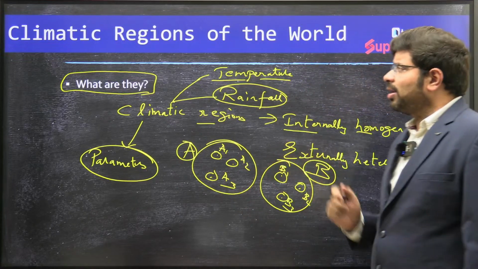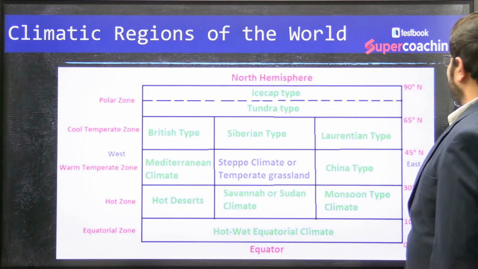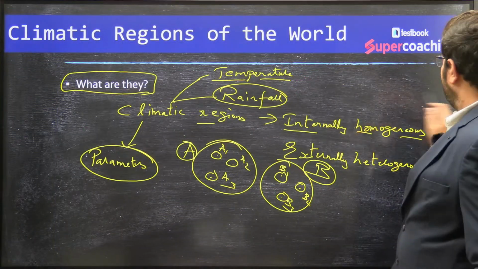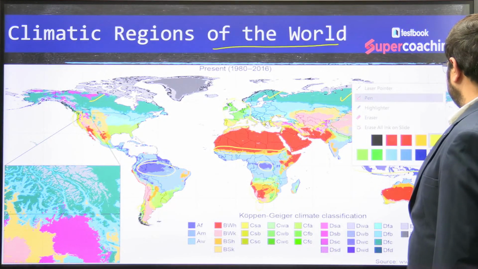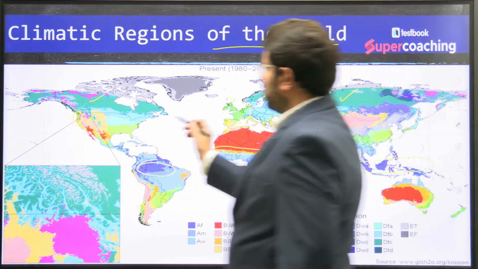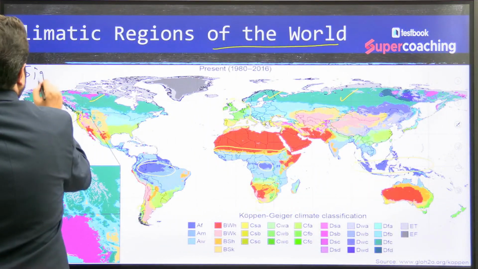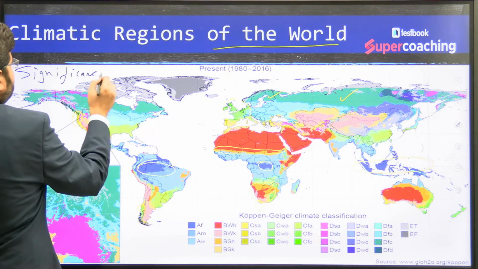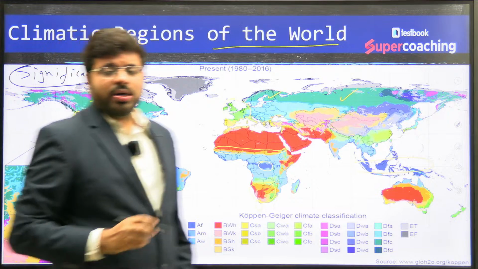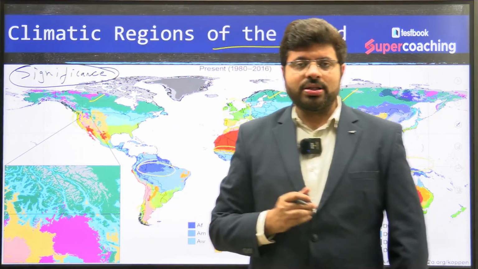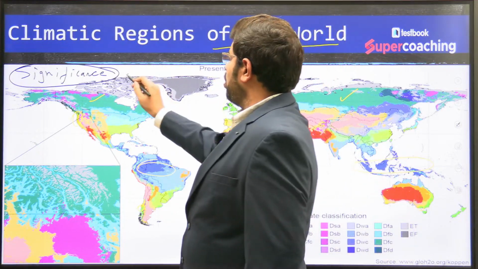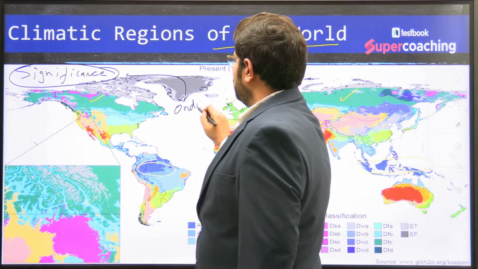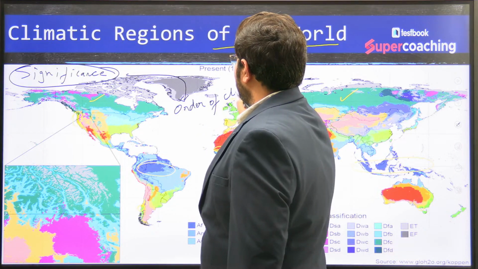Why do you think you are learning about these climatic regions? What is the significance of this learning? The significance of climatic regions. Yes, anyone, what is the significance? The climatic regions give a general order of climate.